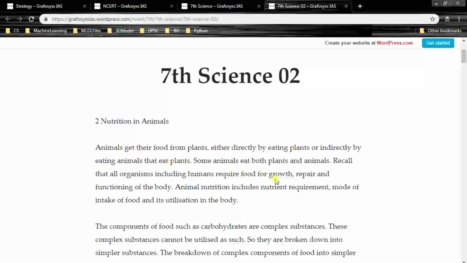So, animals get their food from plants, directly or indirectly. Some directly depend on plants. Those are herbivores. Some indirectly depend on plants, that are the carnivorous animals which feed on herbivorous animals, and in turn herbivorous animals feed on plants, right?